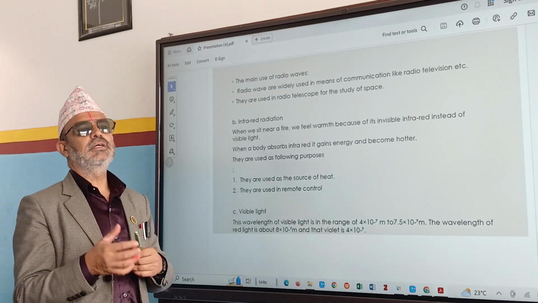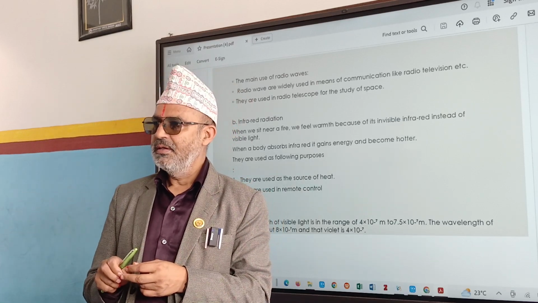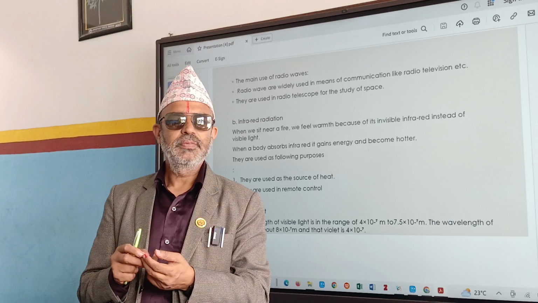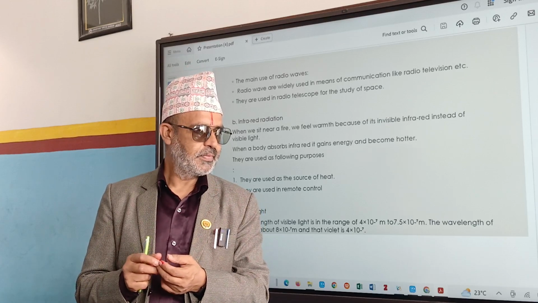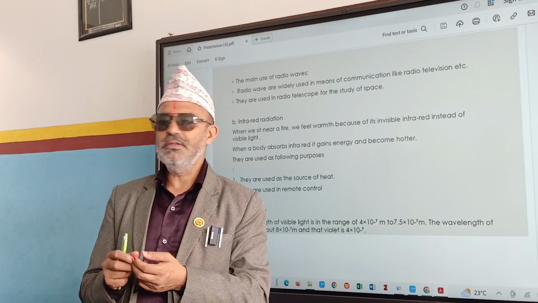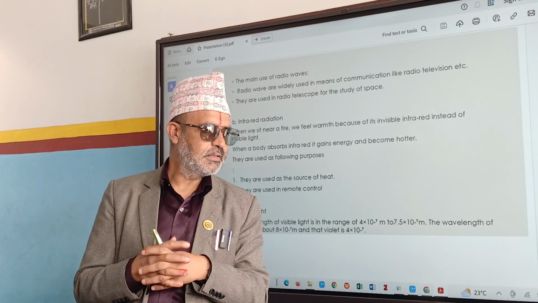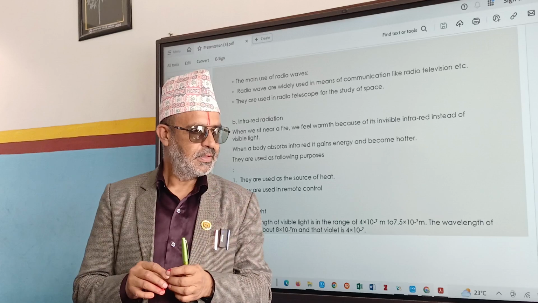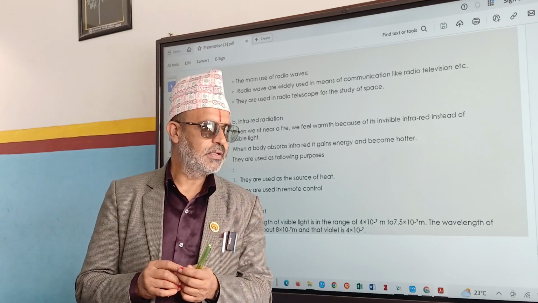Nowadays we can get an induction heater. Have you noticed? Do you have an induction heater at home? Yes or no? Or an infrared heater? Do you use an electric heater during the winter season or not? Yes. So what type of heater is that? Is it for cooking or only for getting warmth? Warmth only. So that also provides you infrared rays.